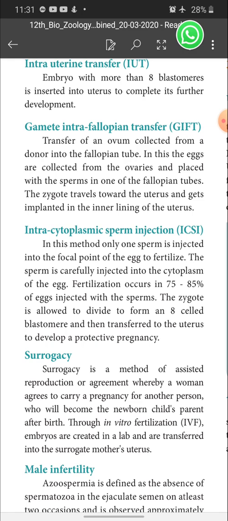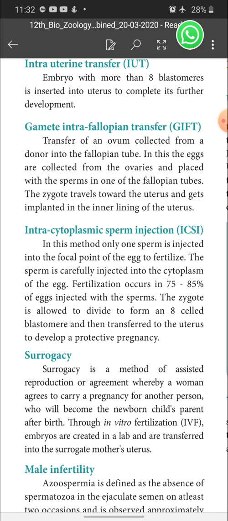Next one is gamete intrafallopian transfer, that is GIFT. Transfer of an ovum collected from a donor into the fallopian tube. In this, the eggs are collected from the ovaries and placed with the sperm in one of the fallopian tubes. The zygote travels towards the uterus and gets implanted in the inner lining of the uterus. Here, gametes, both the gametes, are transferred into the fallopian tube.